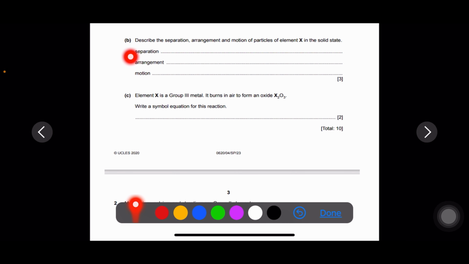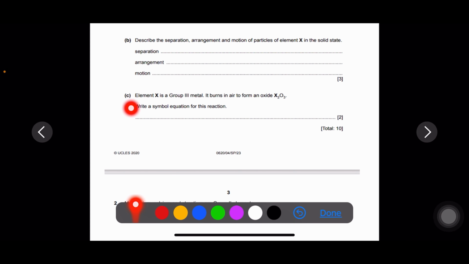Question C. Describe the separation, arrangement and motion of particles of element X in the solid state. So in the solid state, particles are touching each other. Arrangement is regular and motion is they can vibrate around their fixed position.